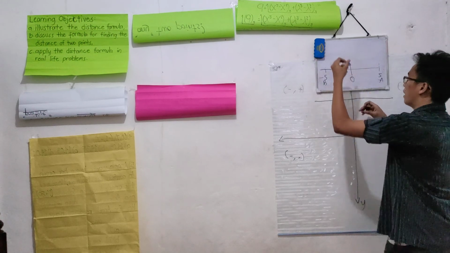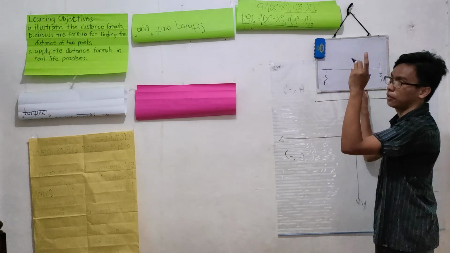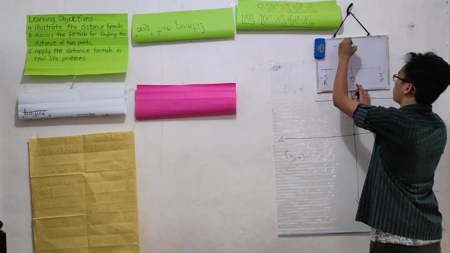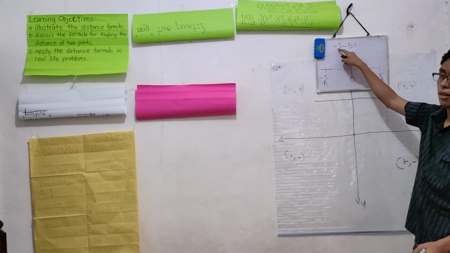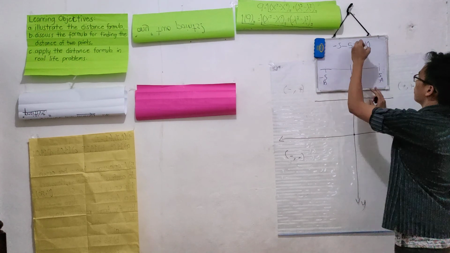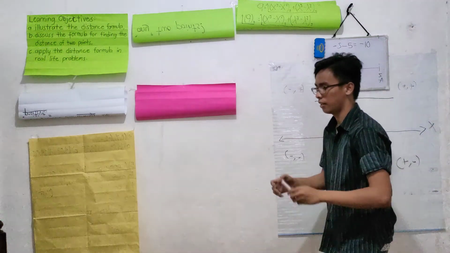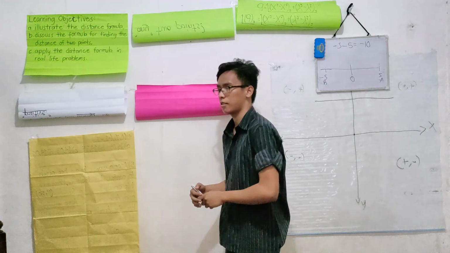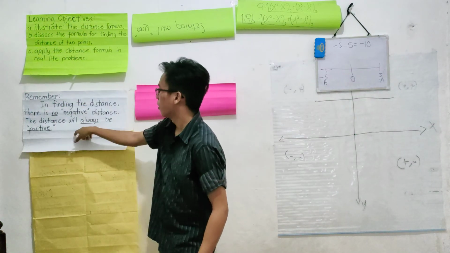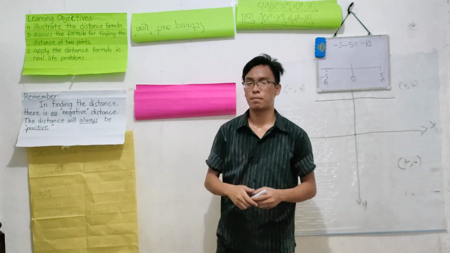Very good, -10. -10, because if we put it in an equation, we have -5 minus +5, and they are both negative, so we will add them to get 10, then copy the sign, negative. However, class, I want you to remember this: in getting the distance, there is no negative distance. The distance will always be positive.